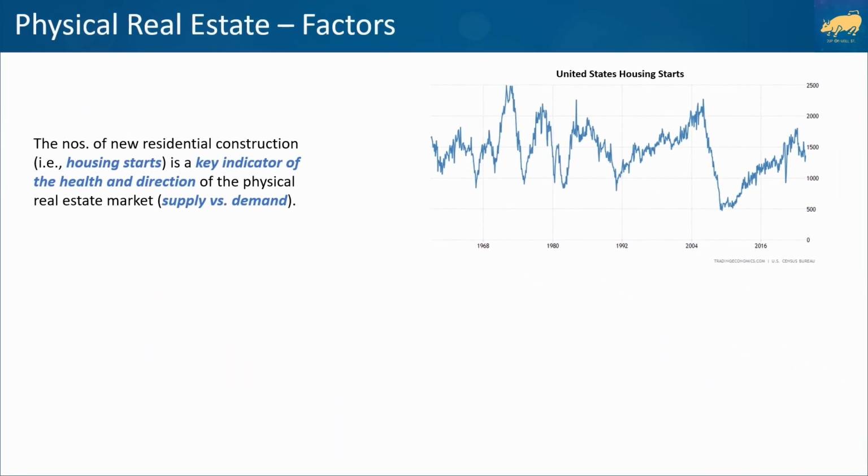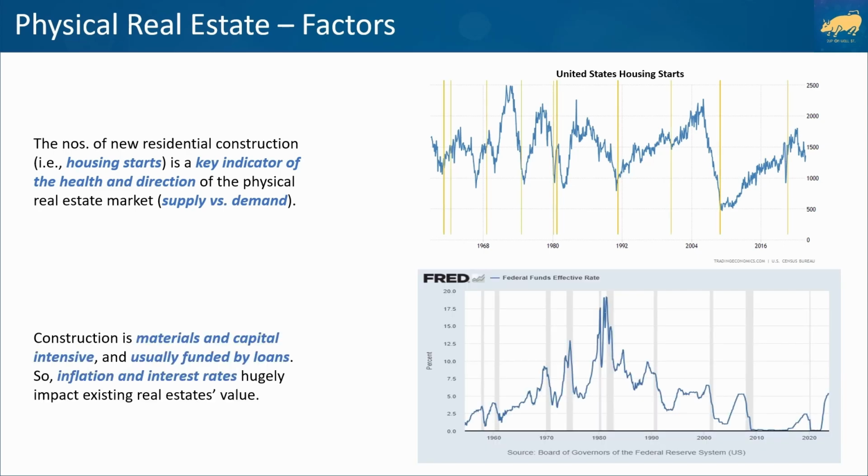The number of new residential construction or housing starts is a key indicator of the health and direction of the physical real estate market, which is governed by supply and demand. Construction is materials and capital intensive and usually funded by loans. So inflation and interest rates significantly impact real estate values, as you can see from the yellow and gray lines on the housing starts and interest rate charts, both representing recession.